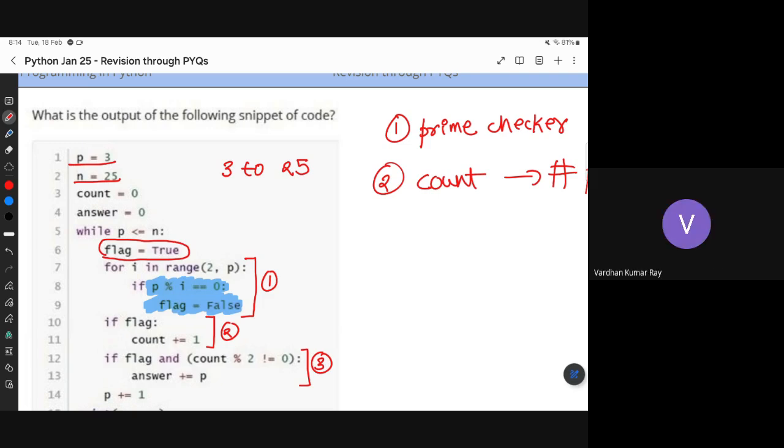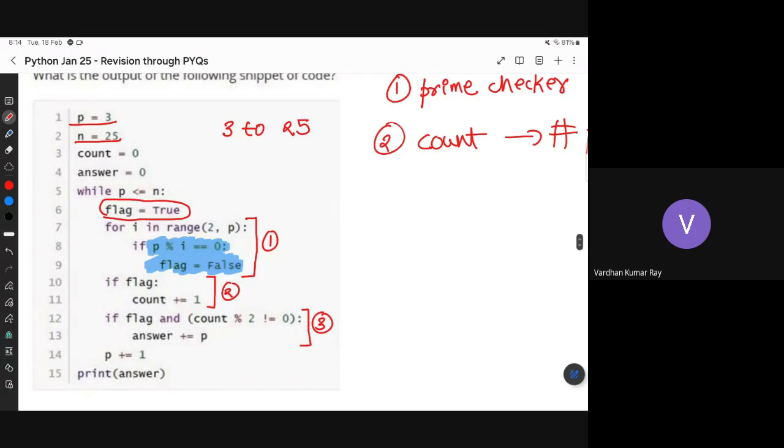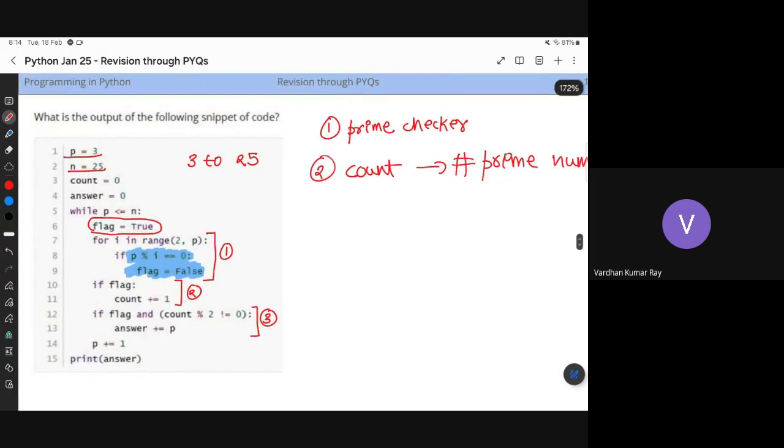Right. So let's see how to do the next, the third and fourth method. So count will just count the number of prime numbers between 3 and 25 in some way. And third is if you are prime and the number of primes you have got till now is odd. It's slightly complicated in the sense you have to break down a lot.